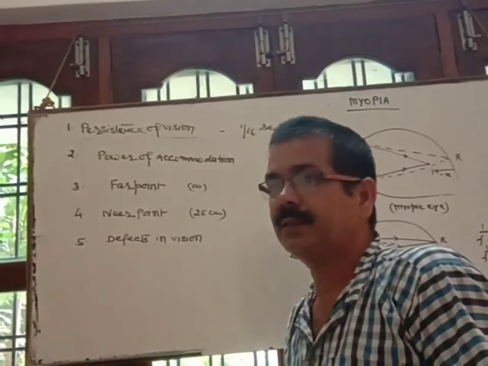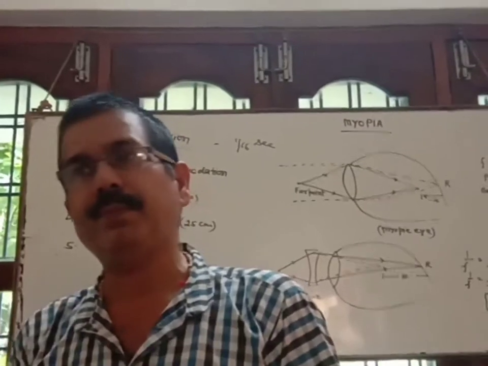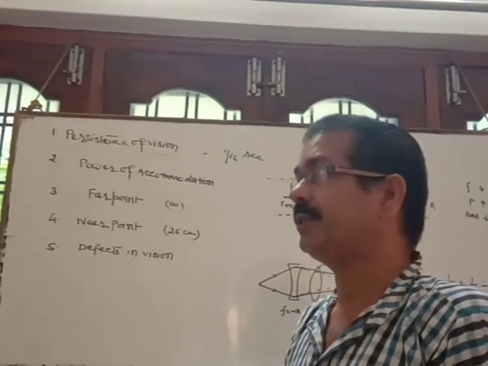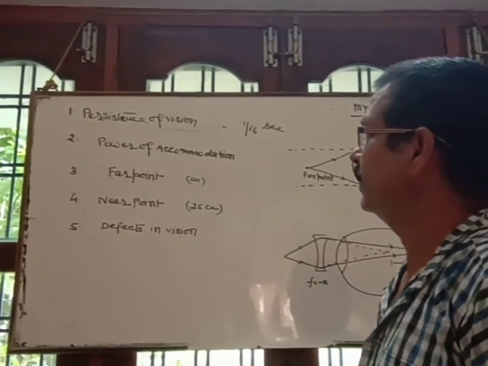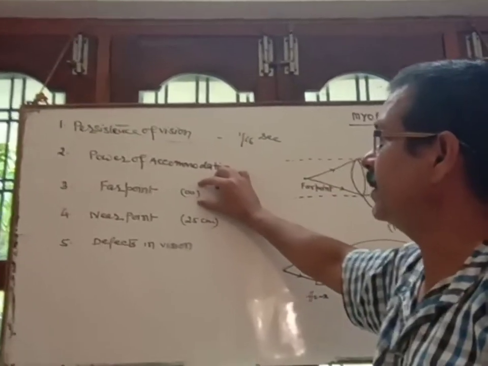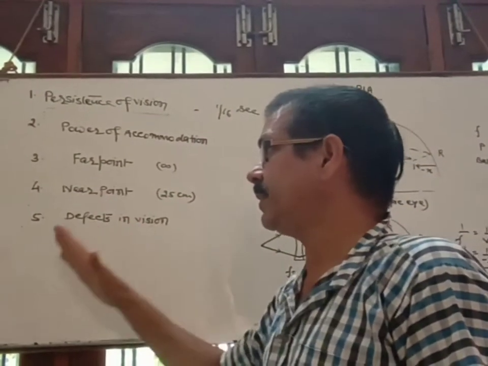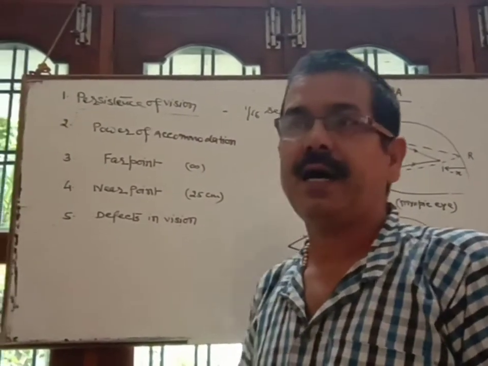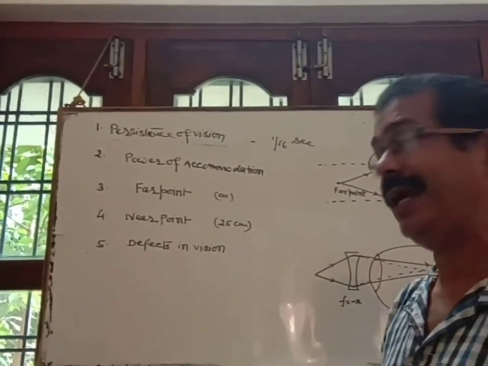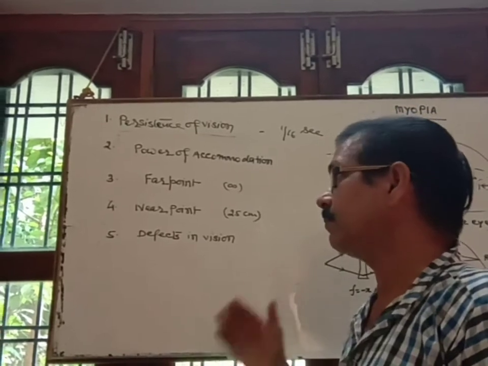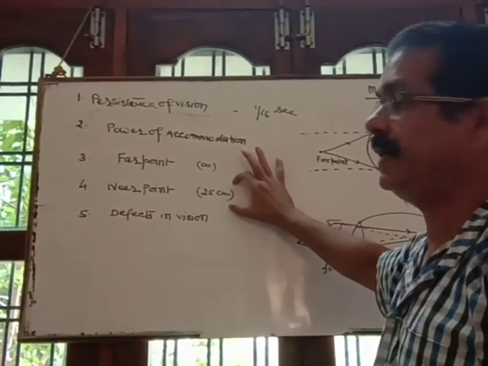Far point is the farthest distance of the object from the eye lens up to which the object can be seen clearly without any strain. For a normal eye, its value is infinite. And near point is the minimum distance between object and eye lens up to which the object can be seen clearly without any strain. For the normal human eye, its value is 25 centimeter.